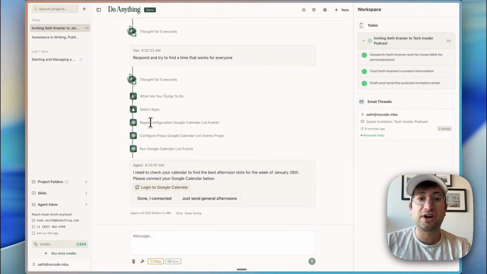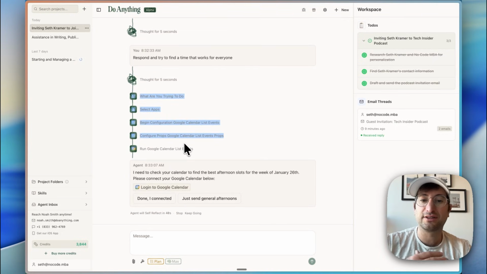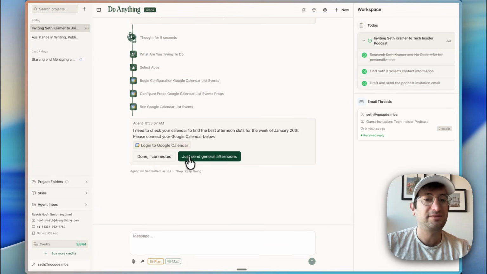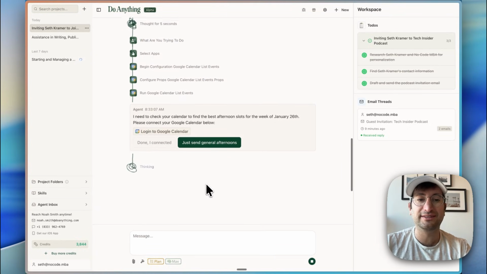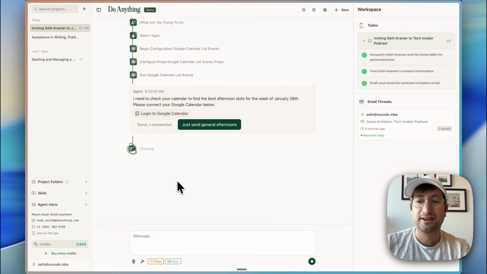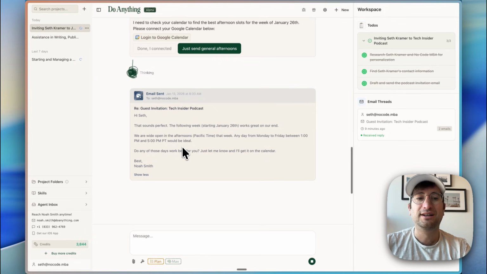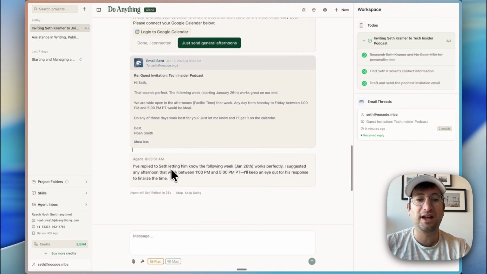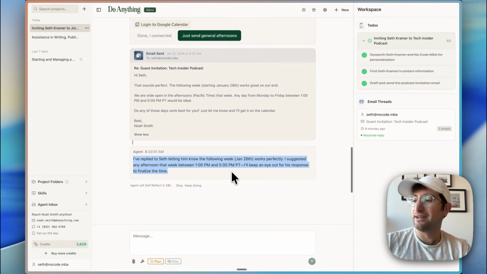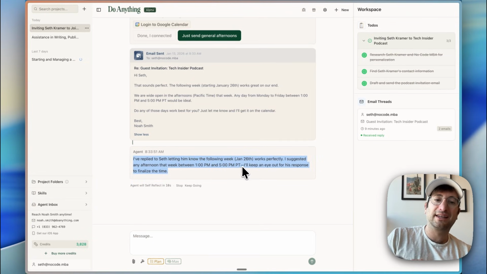And what it did was it's trying to configure Google Calendar to actually coordinate a slot specifically. But what I'm going to say, instead of connecting, I'm just going to say just send general afternoons instead of connecting to Google Calendar. That also is kind of cool that it was smart enough to know, okay, they might not want to do Google Calendar. Okay, so it replied to Seth letting him know the following week works perfectly. I've suggested any afternoon between 1 and 5 p.m. PT. Okay, so and now it's going to keep an eye out for his response to finalize the time.